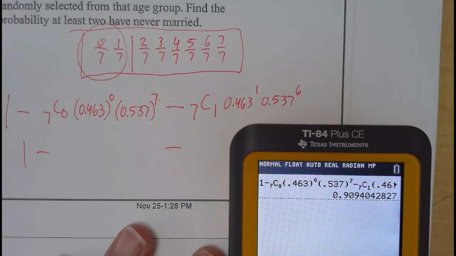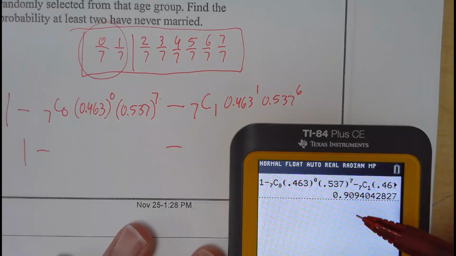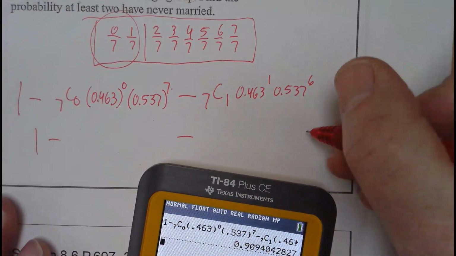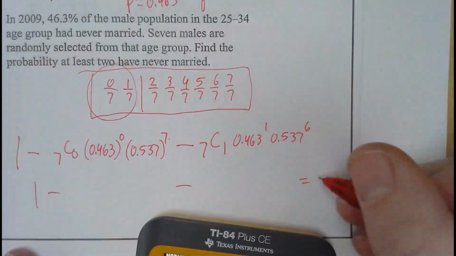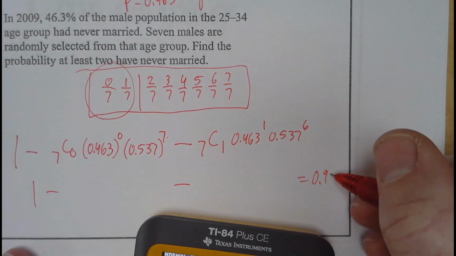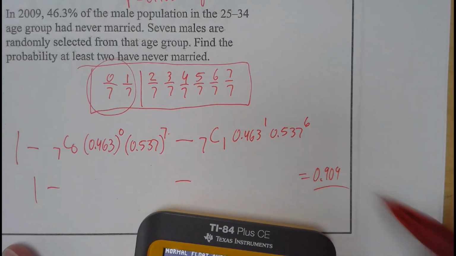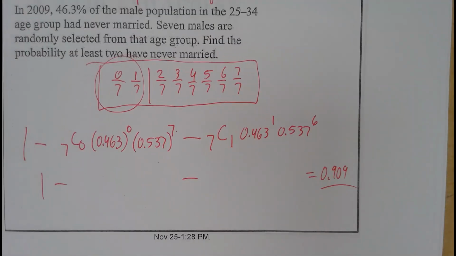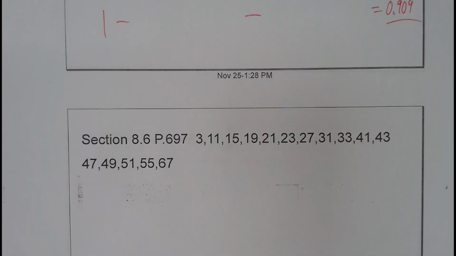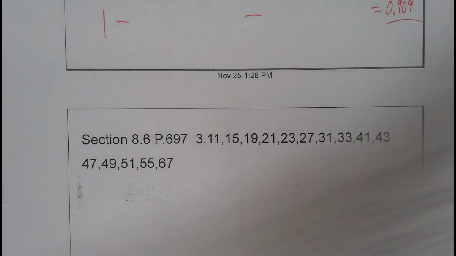Enter. So there's a 91% chance that you're going to find at least 2. So the answer is 0.909, or basically a 91% chance. And that's the lesson. All right, here are the problems, and that's all I got.